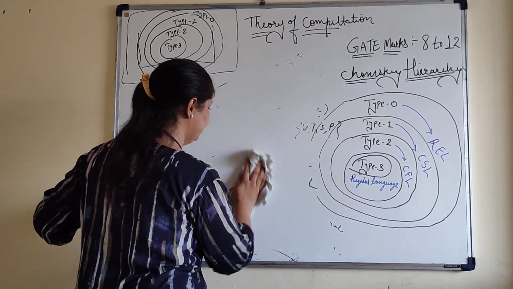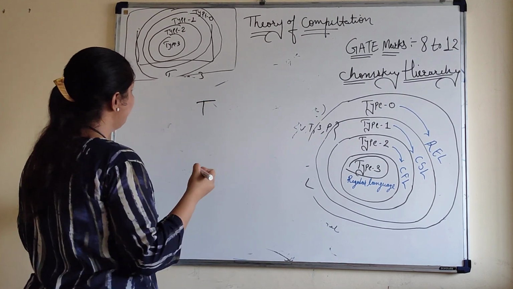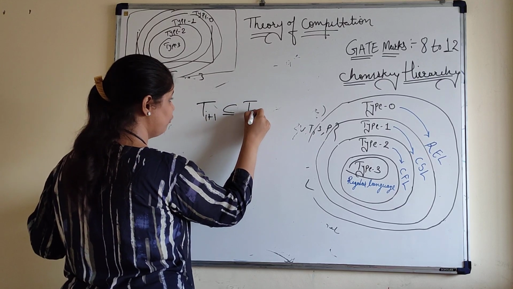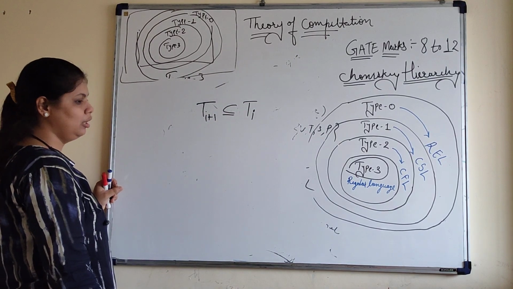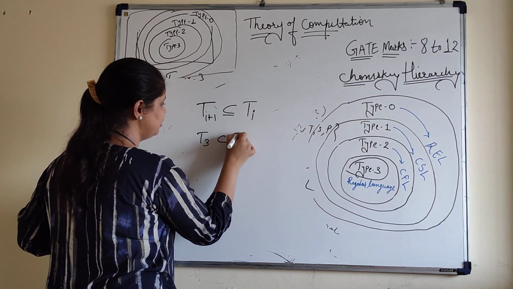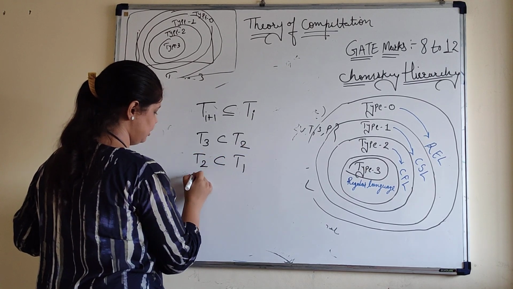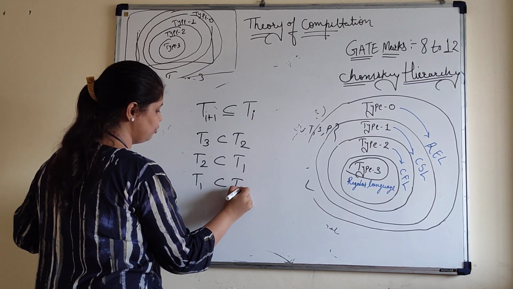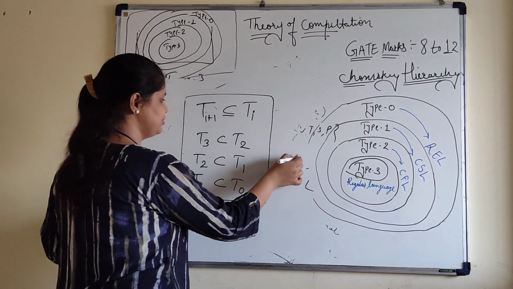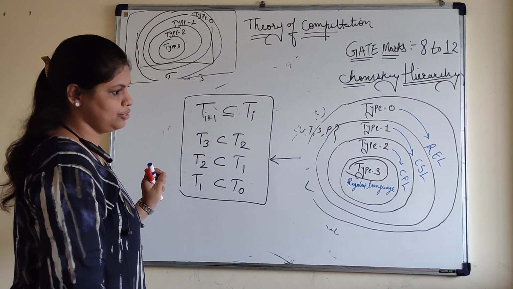I'll end my session by giving this summary. The summary is based on the maths concept. T(i+1) is a subset of T(i). T stands for type, the type of language. T3 is a subset of T2, T2 is a subset of T1, and T1 is a subset of T0. As I told you, on the basis of set theory in the starting, Chomsky represents the entire thing. The entire Chomsky hierarchy is based on this concept.